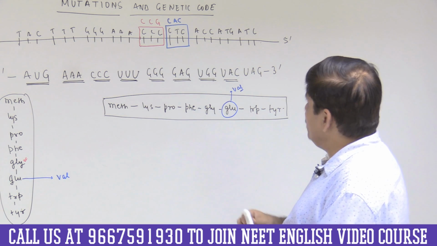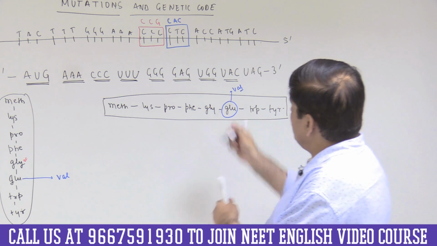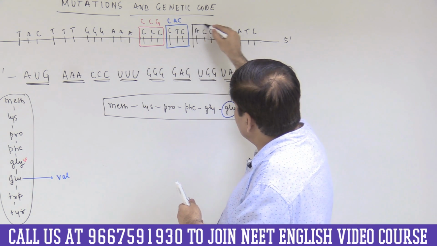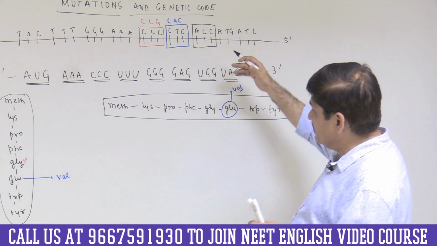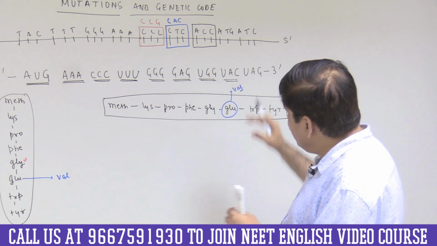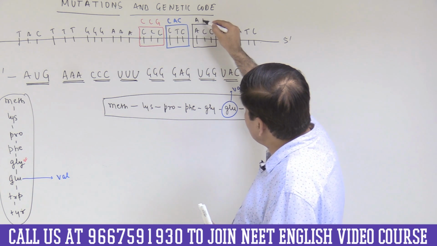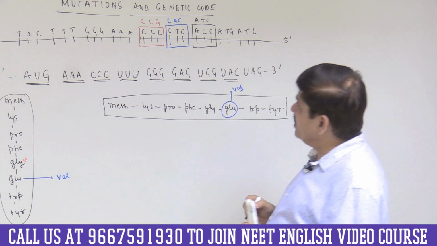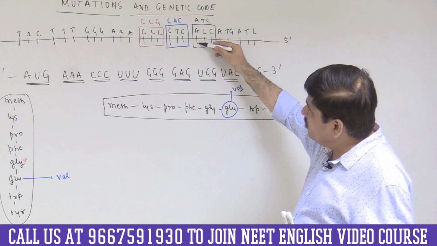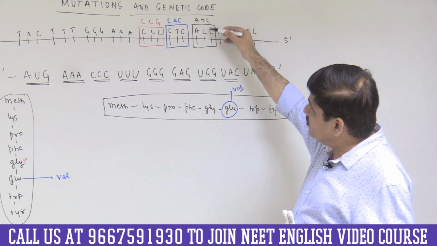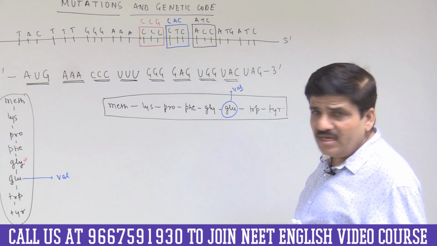So this is the 7th amino acid, and let us say that this one is getting mutated. So this is the 7th codon that is getting mutated. It becomes ATC. So this is what the mutation has occurred, and we are saying the original sequence on DNA was ACC. Now it has been mutated. Can you see that the C has been replaced by T?